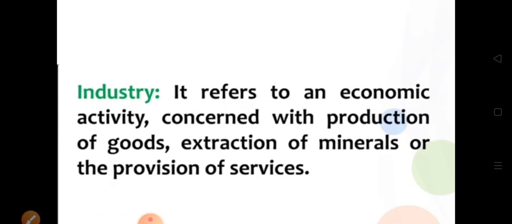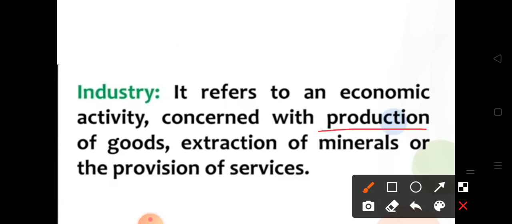That means industry refers to all forms of secondary economic activity, such as production of goods like iron and steel industry, extraction of minerals like mining industries, or provision of services like tourism industries.